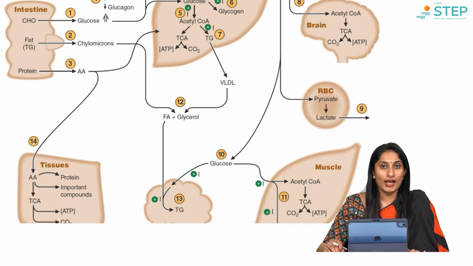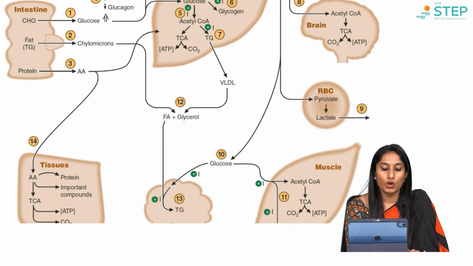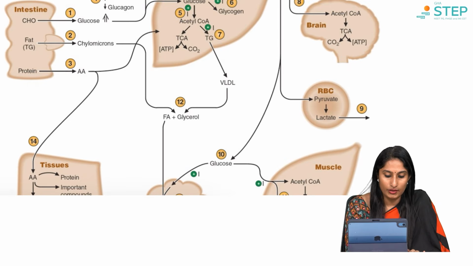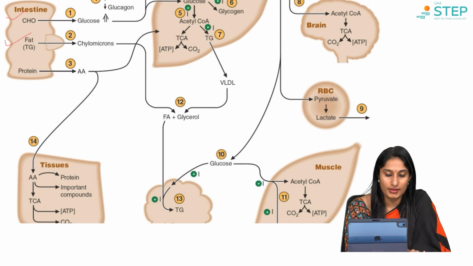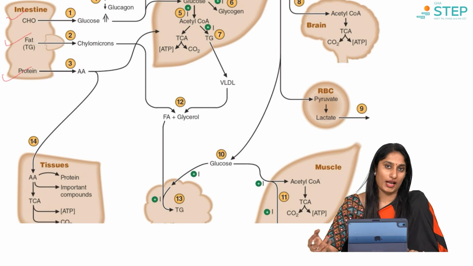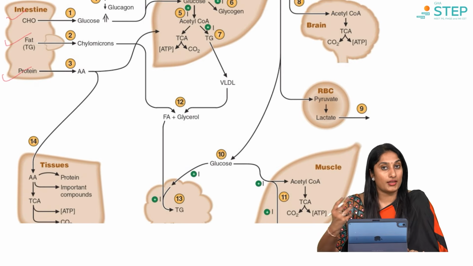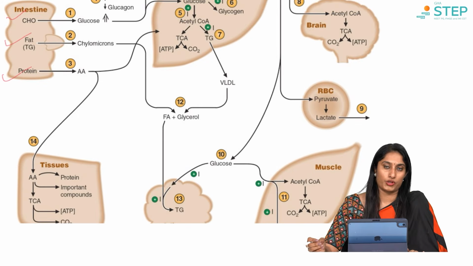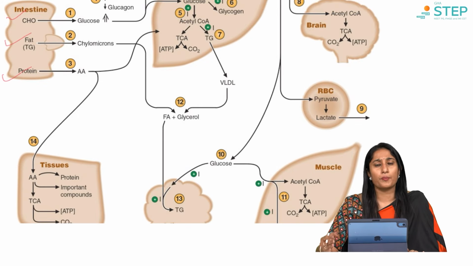Alright, so what happens once you have your meal? We can obtain 3 kinds of fuels. One is carbohydrate, second is fat, and third is protein. So our diet will have carbohydrates, fats and proteins. What happens once you take your meal? It undergoes digestion and absorption. We know digestion is where something complex is broken down to simple.